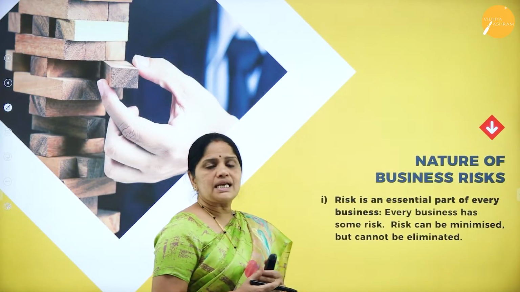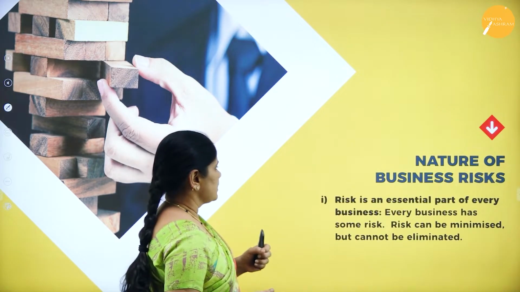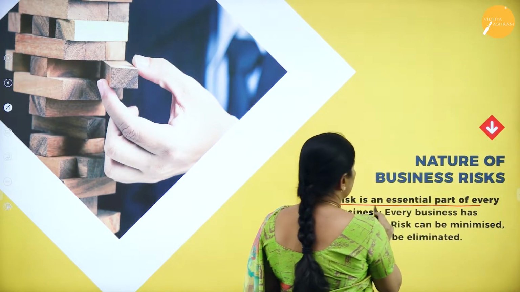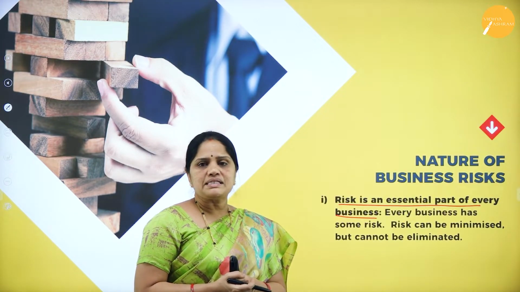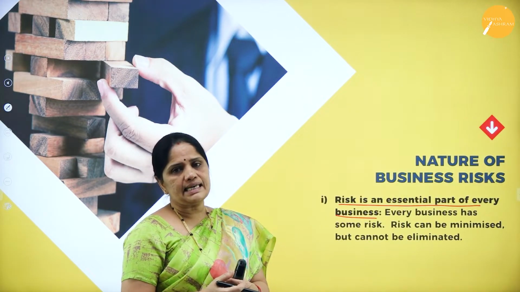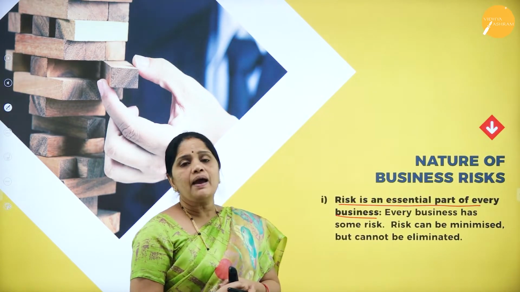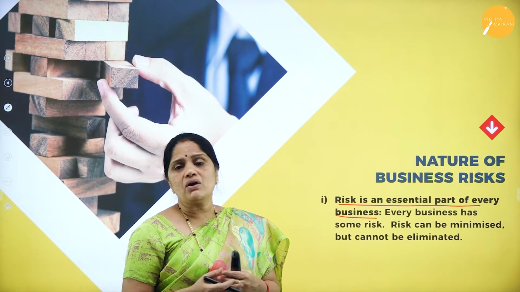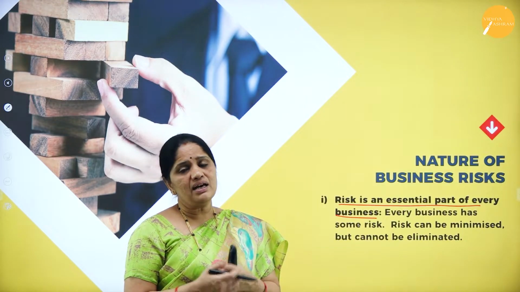Now next, let us look into the nature of business risk. Here, business risk is an essential part of every business. So we should understand that every business is very, very risky. Why do we say that every business is risky? Because once you invest funds in the business, it is a very long-term investment, and taking back the funds will be at a loss.